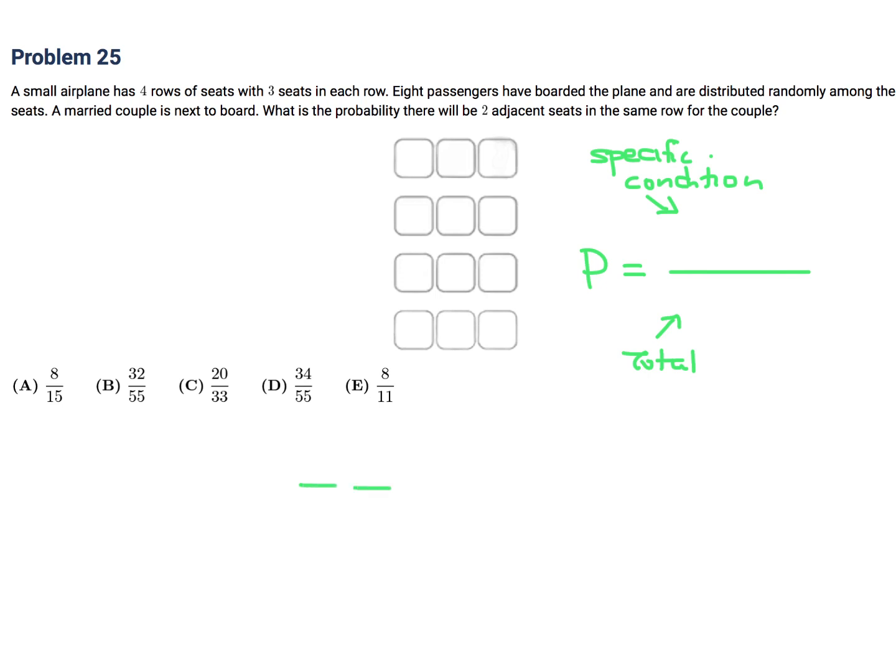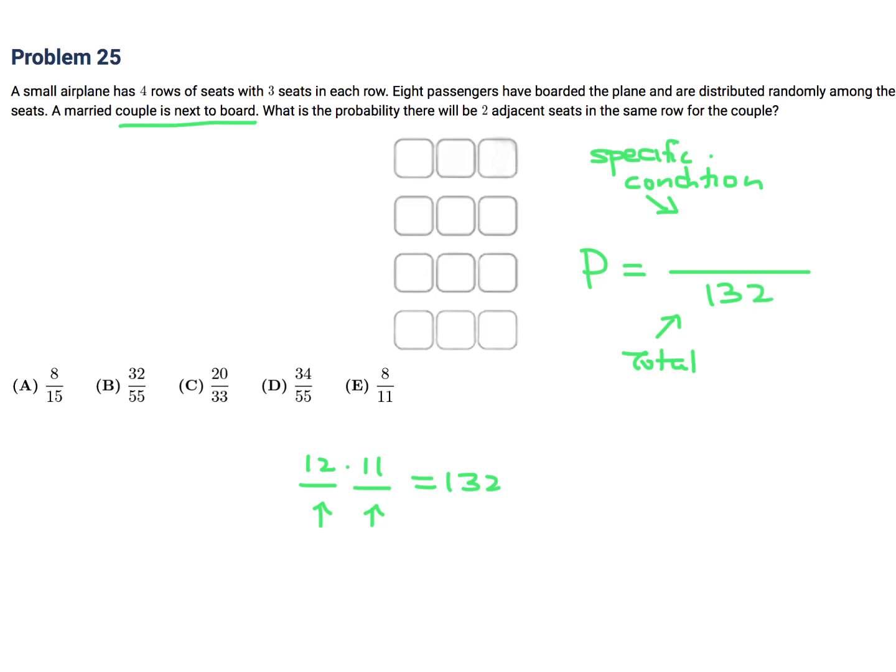We've got 2 spots that we're really interested in as to where the couple boards. Well, the total, since there's 12 of these seats, you could have 12 possibilities for the first and 11 for the second. So that's 132. That's the total.